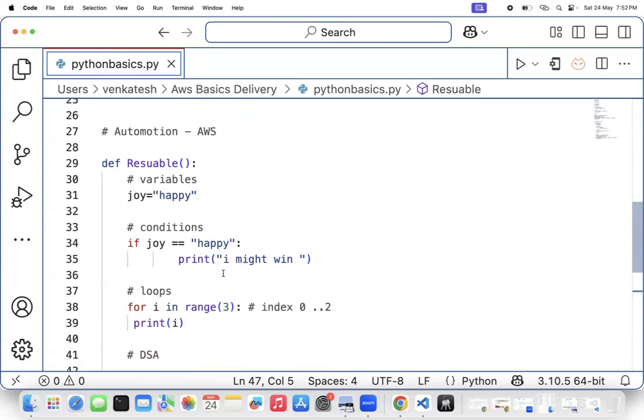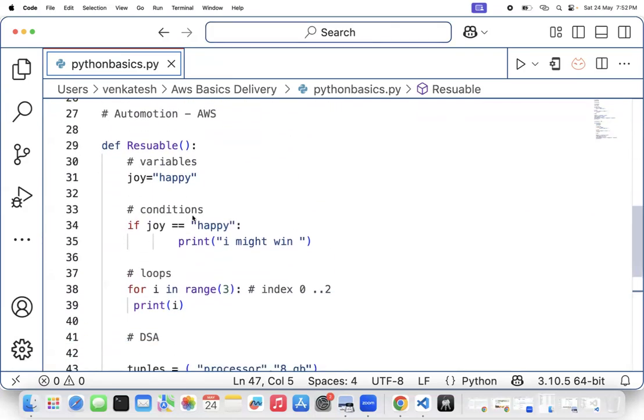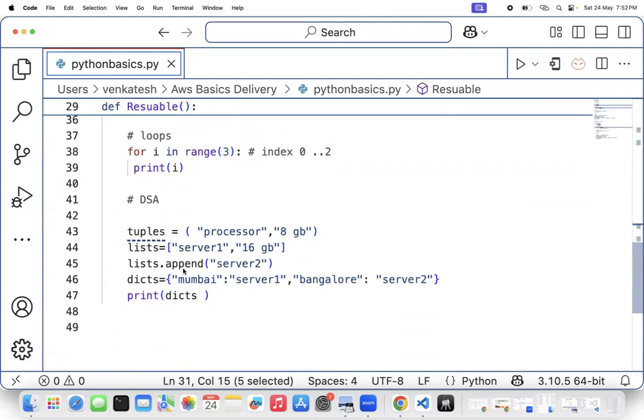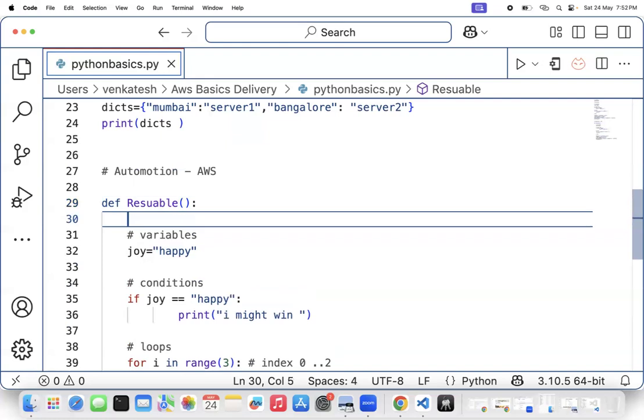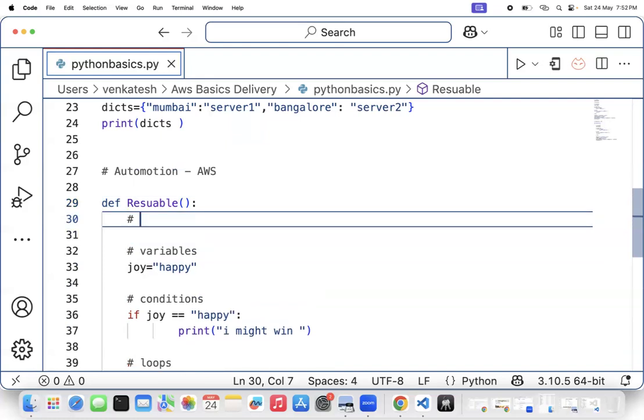But the problem in this code is that all the data is fixed, right? If I want to do automation here, what is the problem in this code? Can anyone figure out the problem in this code? No parameters. That is one thing. Very good, that is a good sign of understanding. But one more problem is there. What is that problem? Hard coding values.